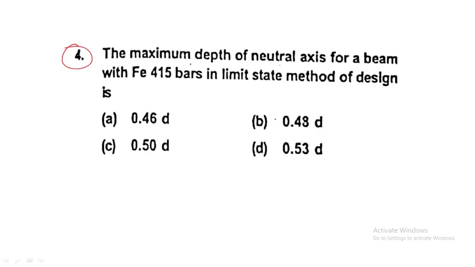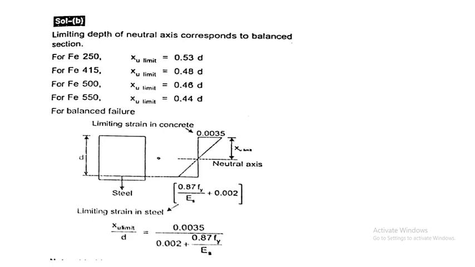The maximum depth of neutral axis for a beam with Fe 415 bars in limit state method of design. For that you have to remember the limiting depth of neutral axis corresponding to the balanced section. For Fe 250 it is 0.53D, for Fe 415 it is 0.48D, for Fe 500 it is 0.46D. Now if they give a new one, Fe 550, that is 0.44D.